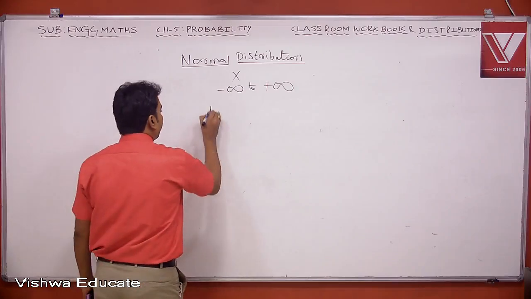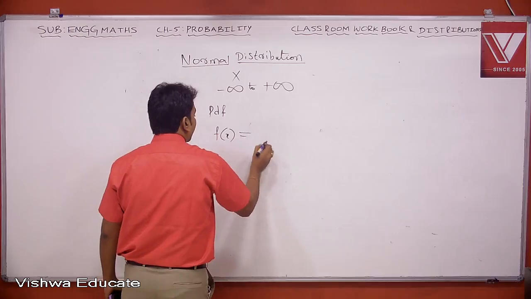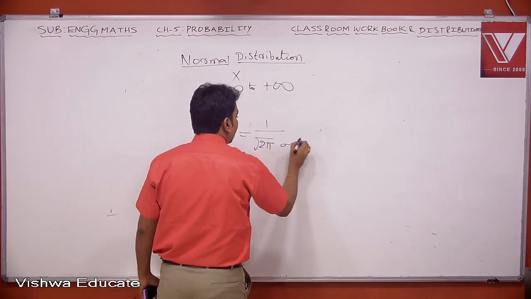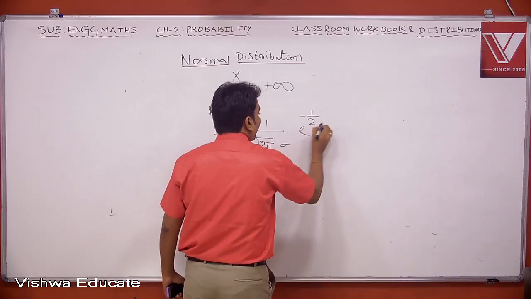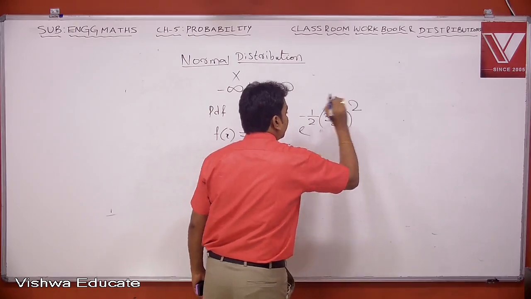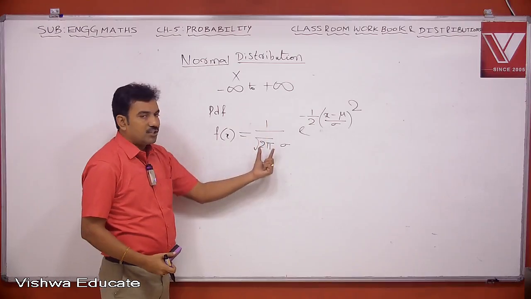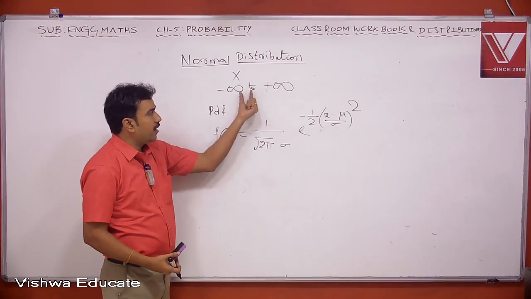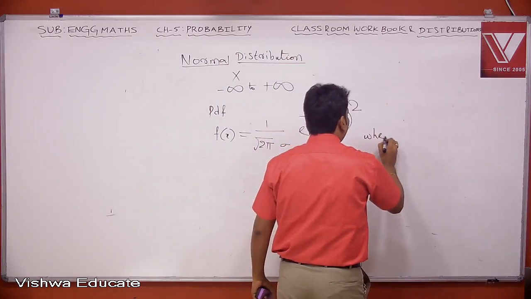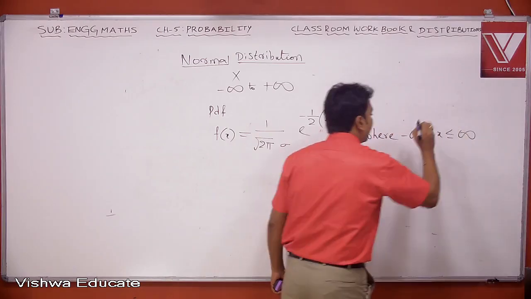Now the PDF is given like this: f of x equal to 1 by square root of 2 pi into sigma into e power minus 1 by 2 into x minus mu by sigma whole square, where minus infinity is less than or equal to x less than or equal to infinity.